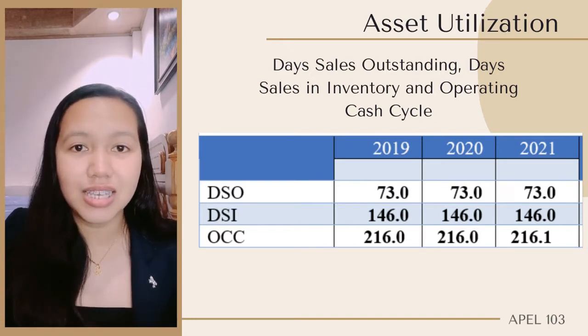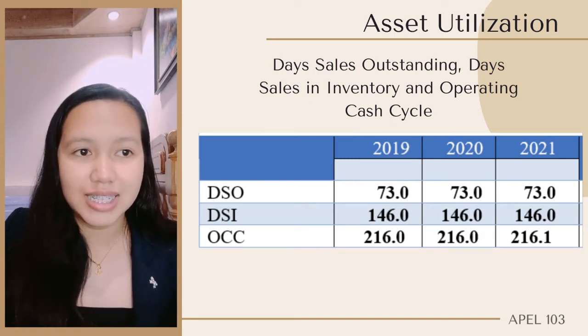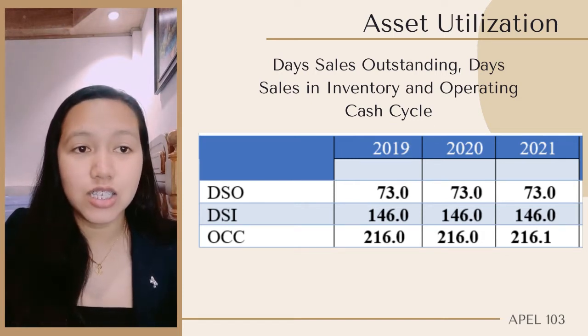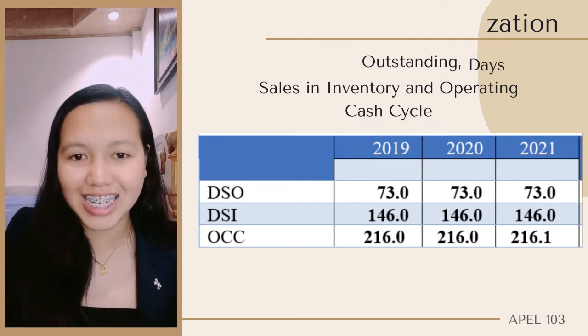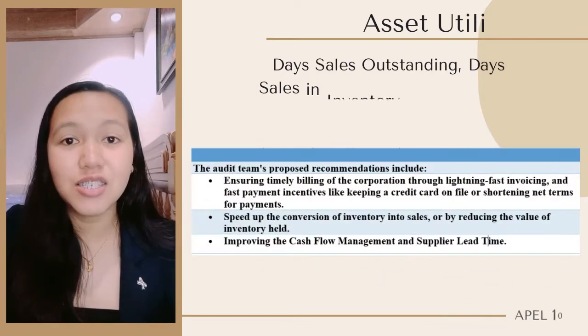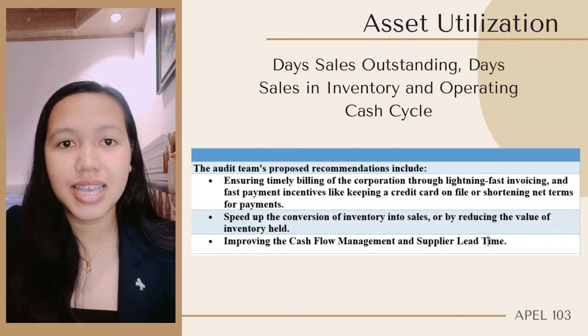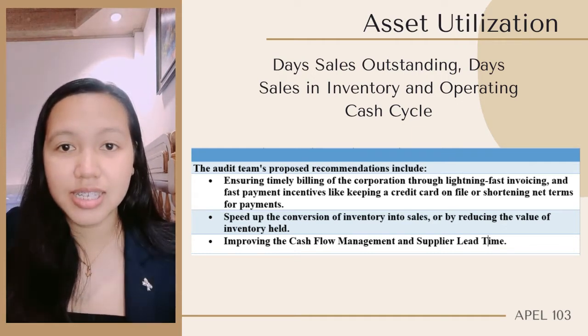Adding the result of the day sales outstanding and day sales inventory shows the operating cash cycle result of 219 days. This indicates that it takes 219 days for the business to convert its inventory into cash. Based on the findings, there are no changes with regards to the days. However, these areas of asset utilization can be improved by shortening the days required by the company to collect receivables and convert inventory to sales and cash.